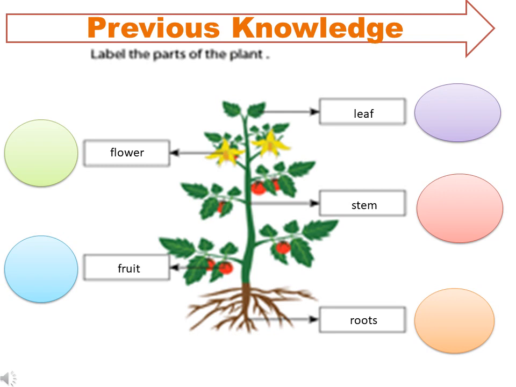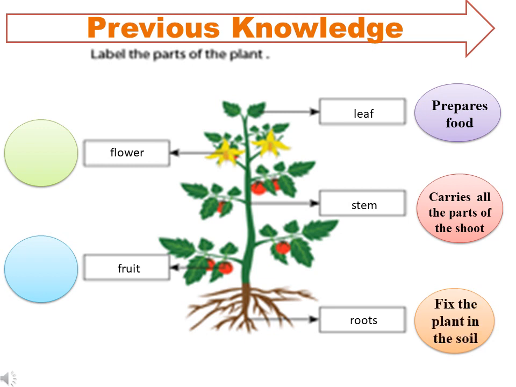And you all know what is the function of a leaf? It prepares food for the plant. And what is the function of a stem? It carries all the parts of the shoot. And roots also play a major role as they fix the plant in the soil. What is the function of a flower? Flowers grow into a fruit. And what is the role of a fruit? It stores seeds.